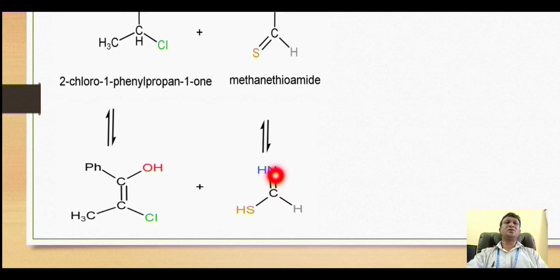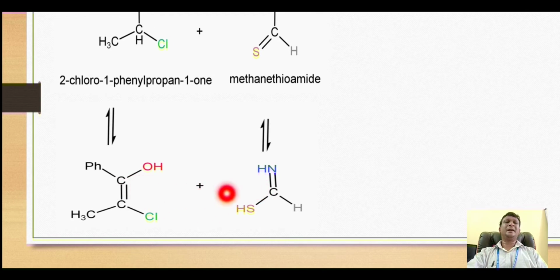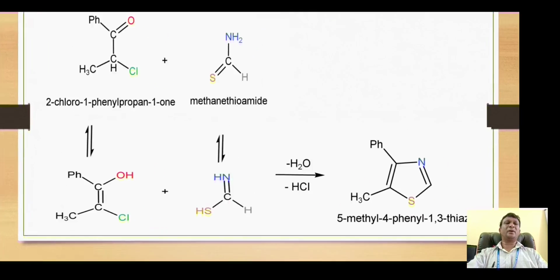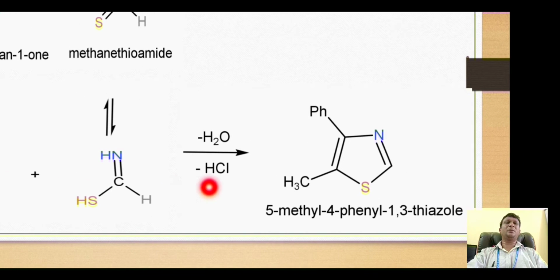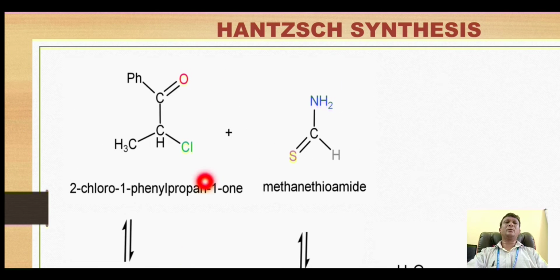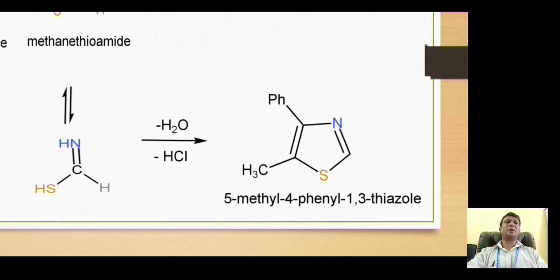Here the nitrogen attacks this carbon and the sulfur attacks this carbon. Ultimately by this attack there is release of a water molecule, and by this attack there is release of an HCl molecule. With release of water and HCl there is formation of the 5-membered ring, which is the thiazole ring in this case. It is a substituted one because we started with this starting material where we had a phenyl and a methyl substituent over here. So we have a phenyl and methyl substituent in the product also.